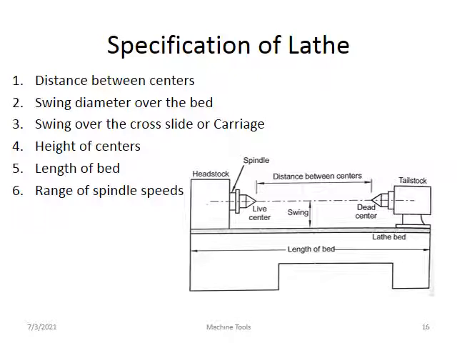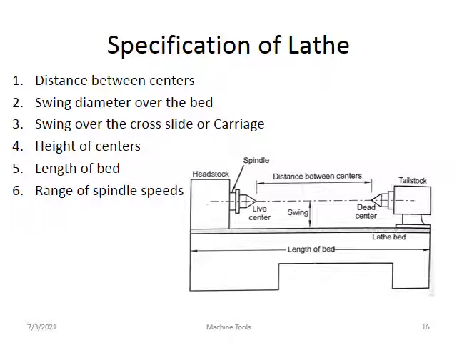And the second important specification is the swing diameter over the bed. How much diameter is it possible to work on? Swing diameter over the bed is the second important point. Third one is swing over the cross slide or carriage. Next one is height of center.